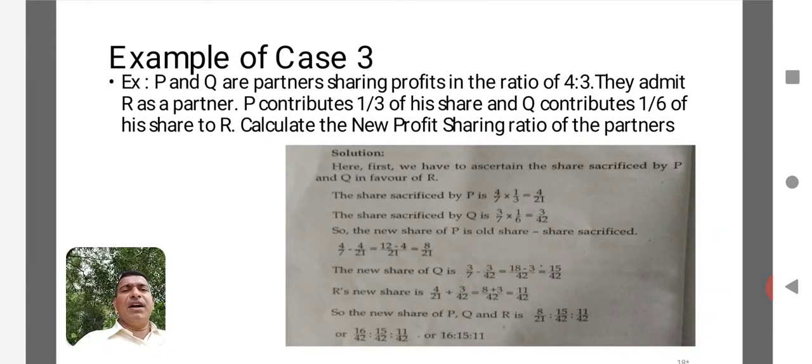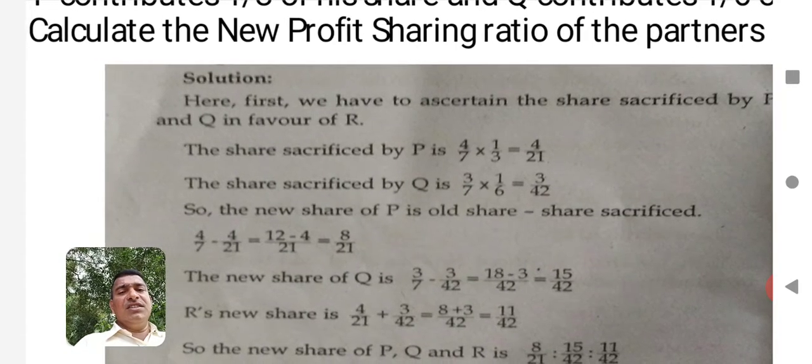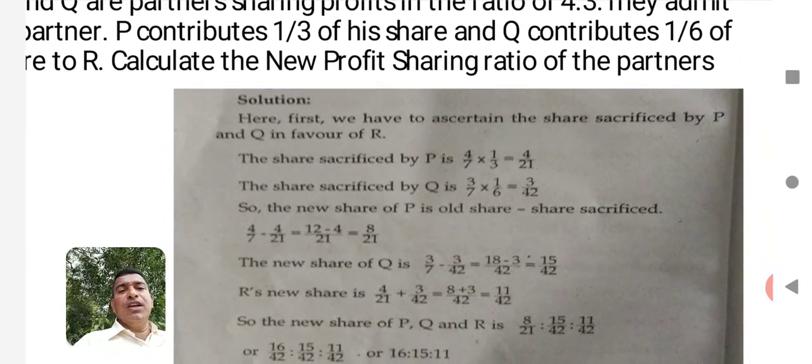P and Q are partners sharing profits and losses in the ratio of 4:3. It is the old ratio. They admit R as a partner. P contributes 1/3 share and Q contributes 1/6 share to R. Here, to understand, 1/3 and 1/6 means in their share they are giving sacrifice, or they are giving contribution. Now we have to calculate the new profit sharing ratio. In this case, first we have to ascertain the share sacrificed by P and Q in favor of R. How much share is being sacrificed by P and Q in favor of R.